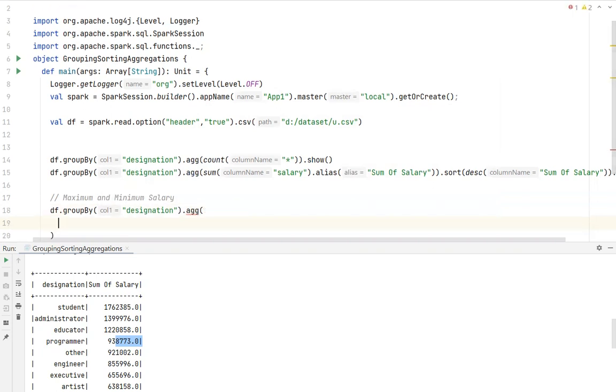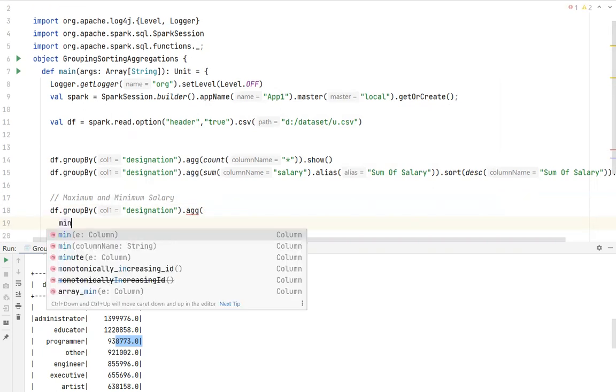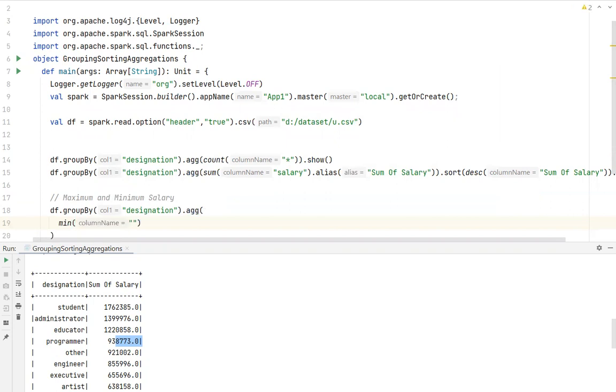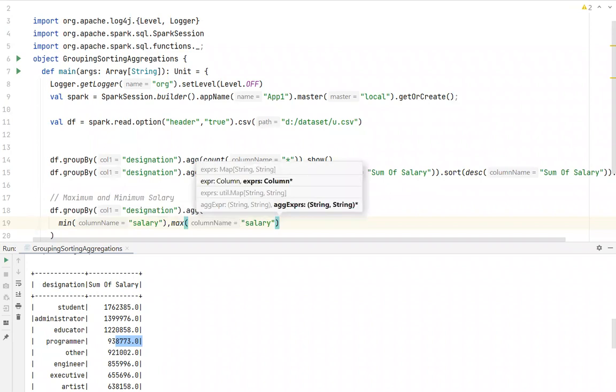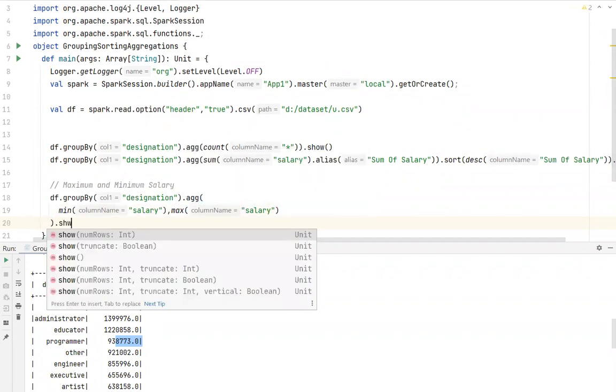I want to find out min of salary for each group, and then again max of salary, and dot show.